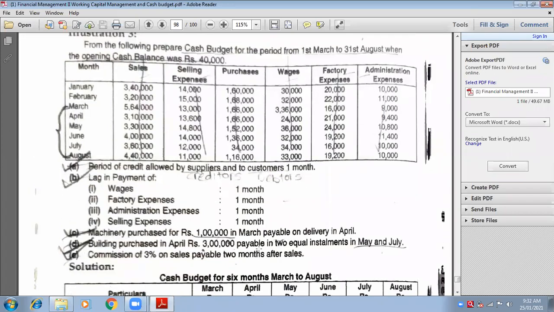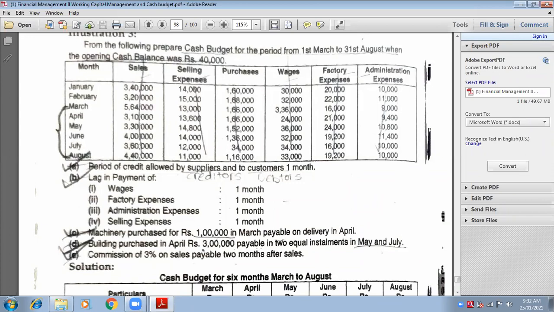Okay, so you have to make for 6 months. Accordingly, you have to make the lines. Adjust the page and draw the lines. Write down cash budget, from 1st March to 31st August.